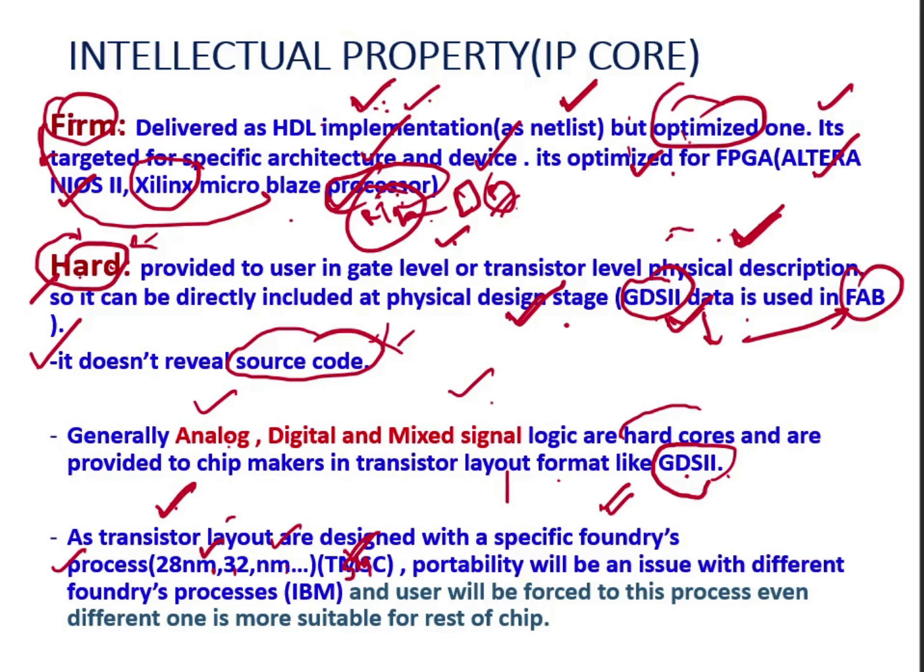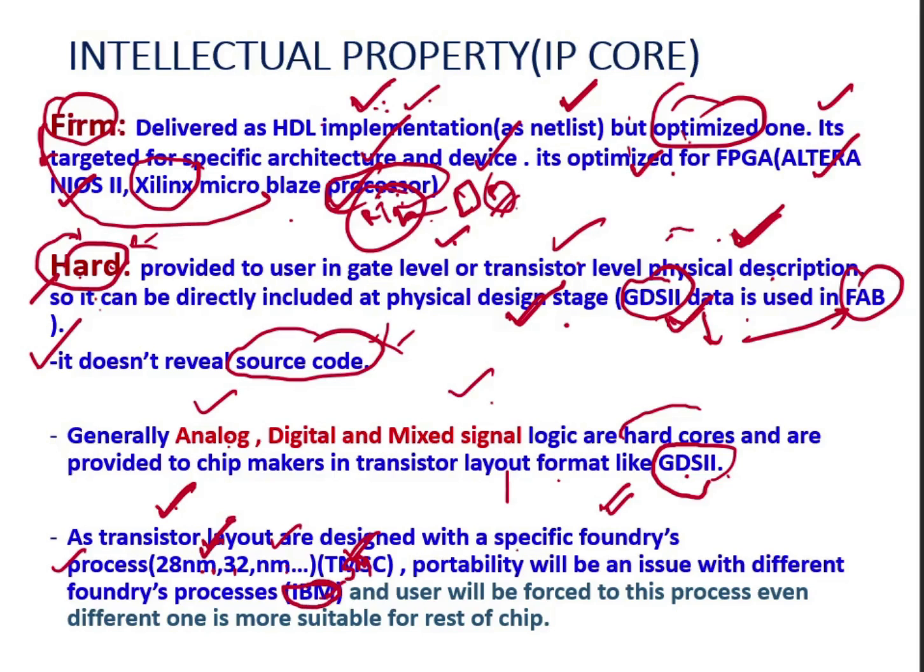So what is the problem here? The issue will be portability. Portability will be an issue with a different foundry process, like IBM. Let's say an IP vendor provides this transistor level physical description, which is compatible with the 28 nanometer technology designed by TSMC, and the rest of the design is from IBM.